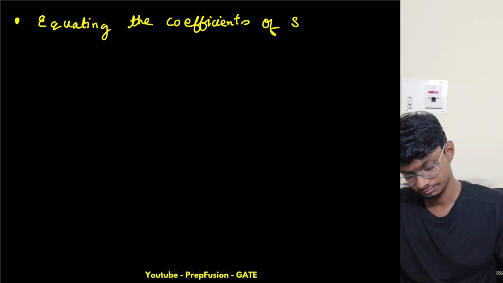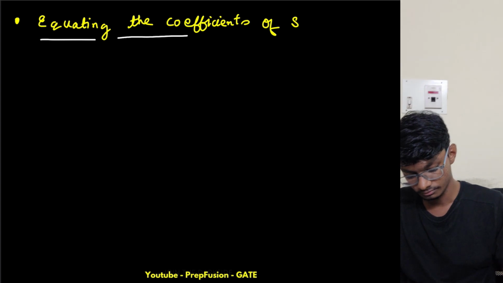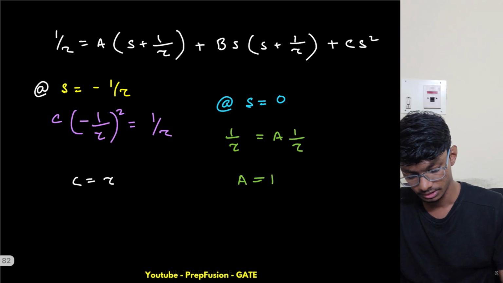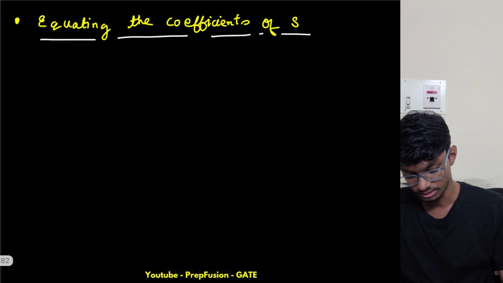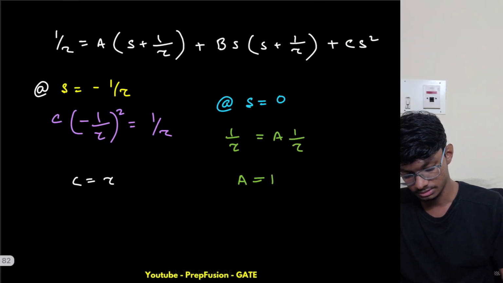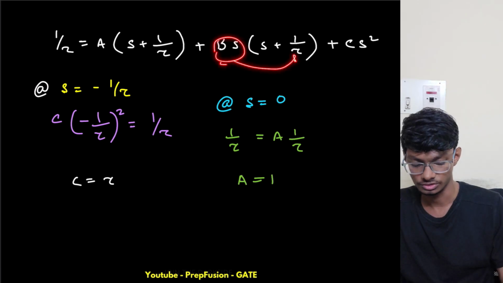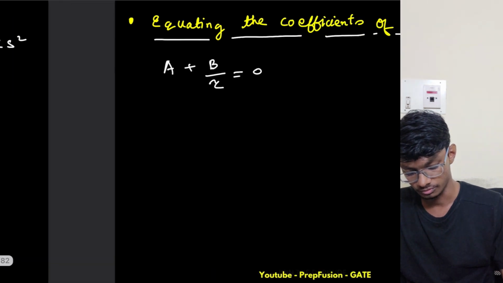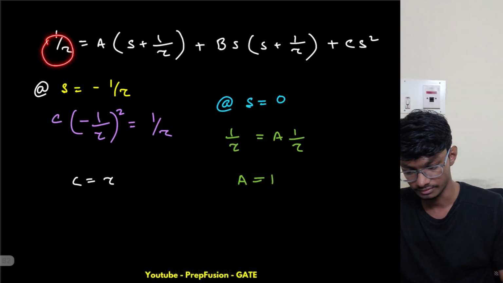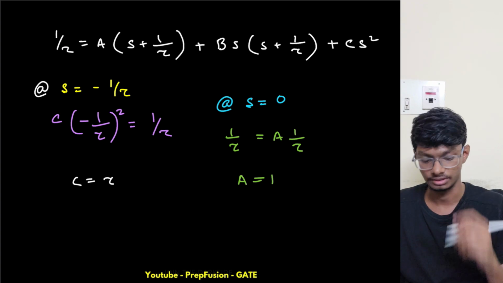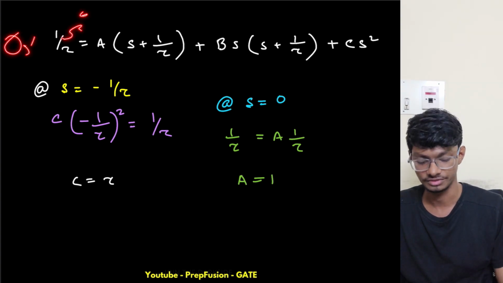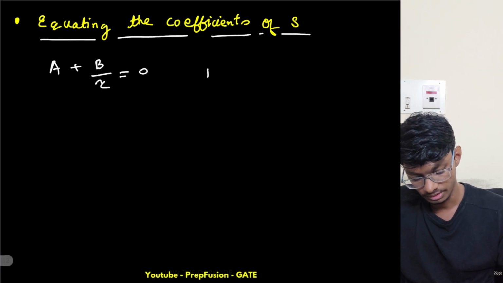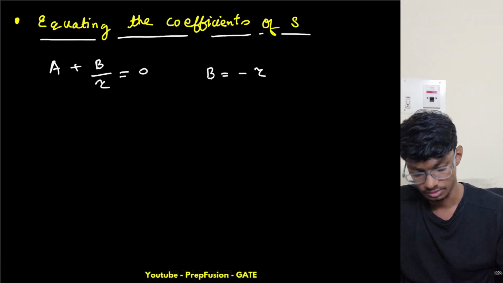Equating the coefficient of s. If I equate the coefficient of s, what do I get? This is a times s, so this is a plus, and this is b s times 1 by tau, so plus b by tau should be equal to 0, because at the left hand side I don't have any s term. I have s to the power 0, but s to the power 1 has coefficient of 0, so here also it should be 0, right?